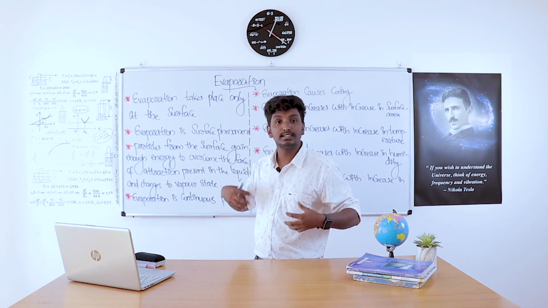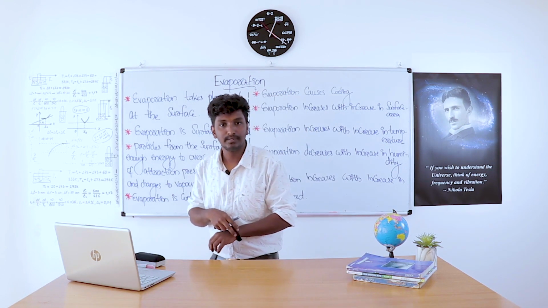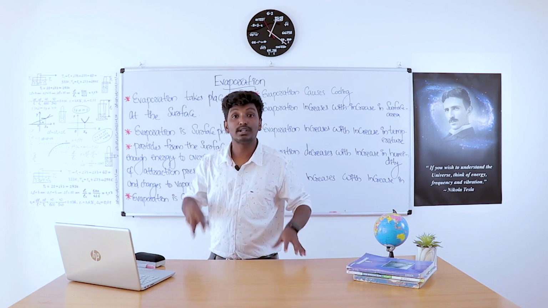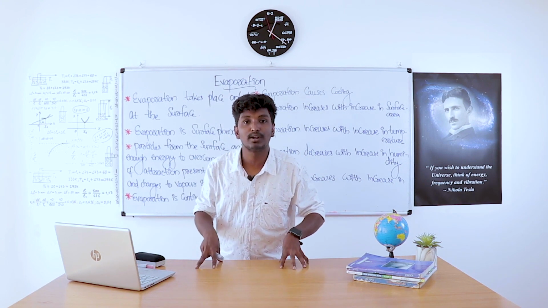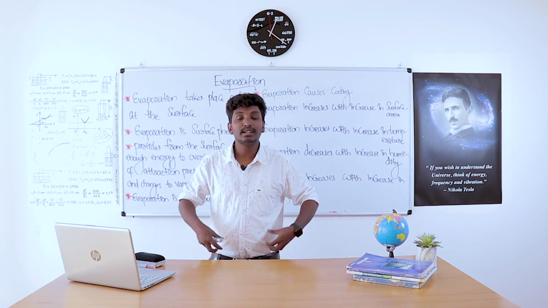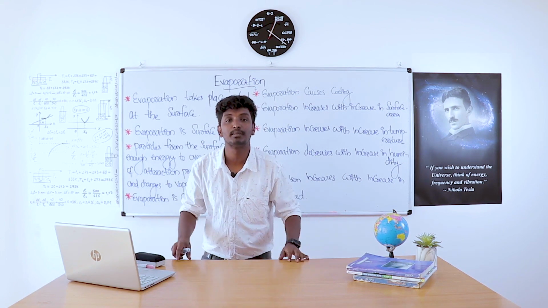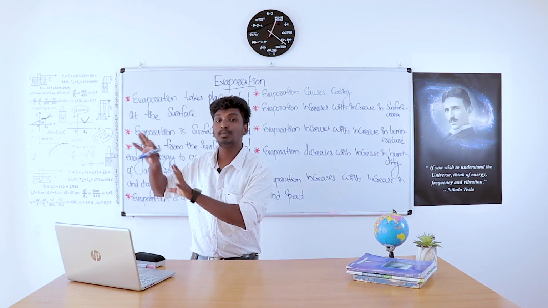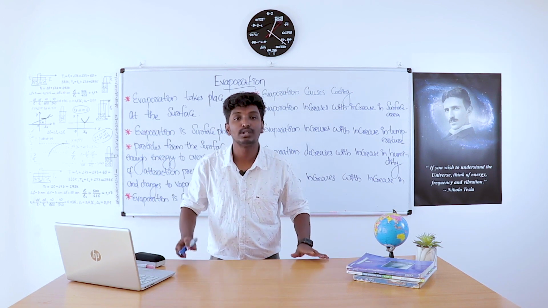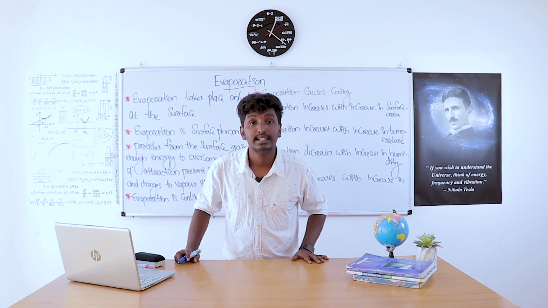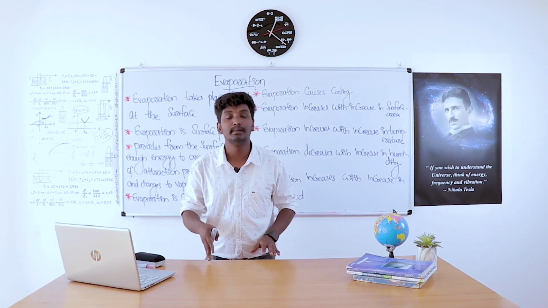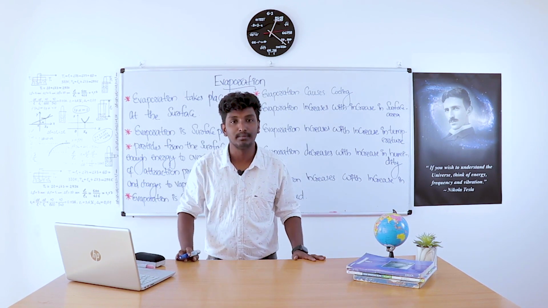That causes a cooling effect on our body. Cotton clothes are a good absorber of water. They can easily absorb the sweat from our body and expose it to sunlight and cause evaporation easily. That's why in summertime, cotton is more preferable.